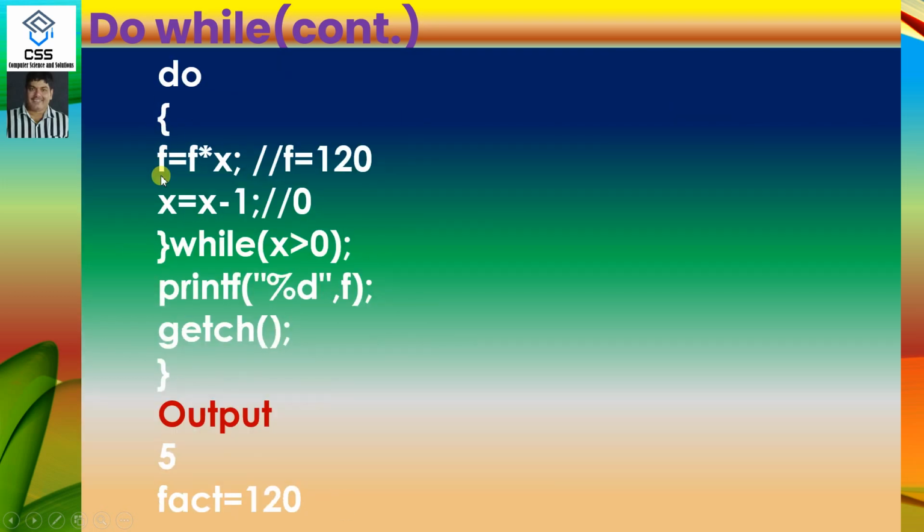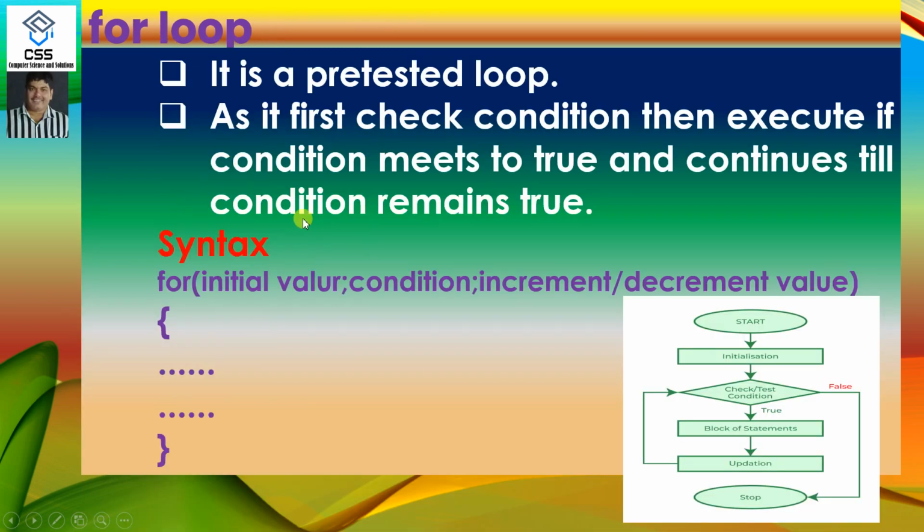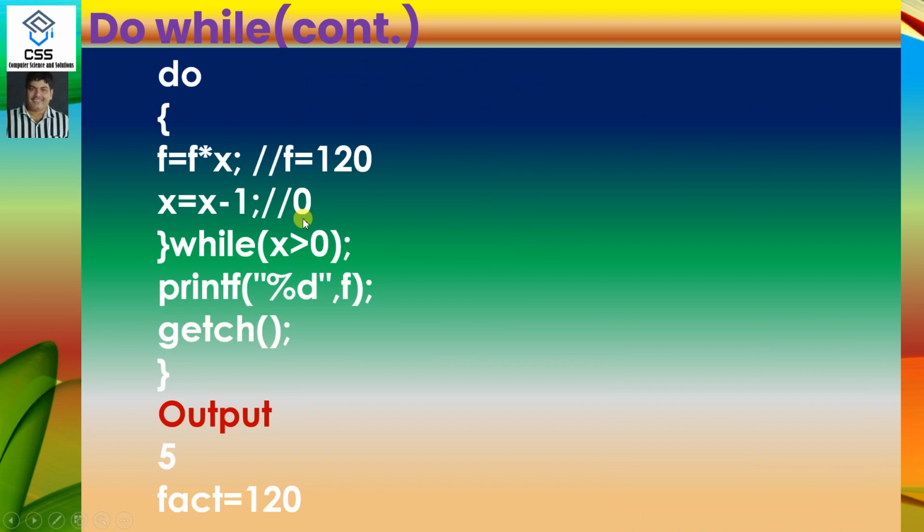Now you check, it is a post-tested loop. 5 into 1 is 5. Now x is decremented by 1. How much is x? It will be 4. Is 4 greater than 0? Yes. In the previous step, the value of f was 5. 5 into 4, now it is 20. Now x is decremented by 1. 4 becomes 3. Is 3 greater than 0? Yes.